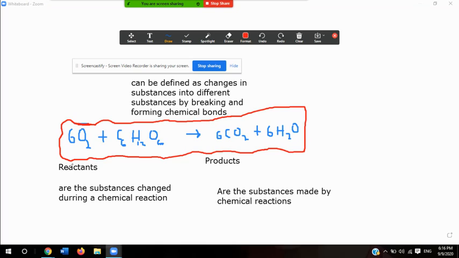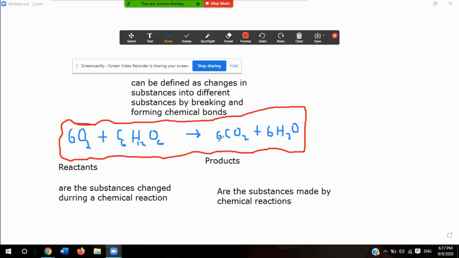So moving on, it says the reactants are on the left, which are right here, and the products are on the right side of the equation. The arrow shows the direction of the reaction. What the arrow is indicating is that oxygen and sugar are going to be turned into carbon dioxide and water.